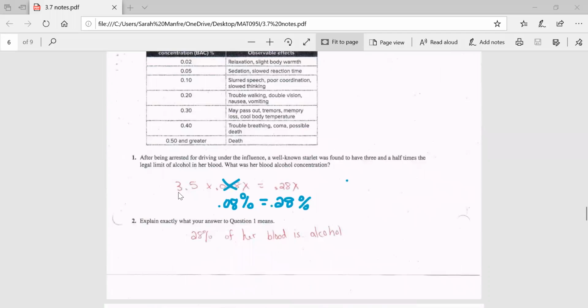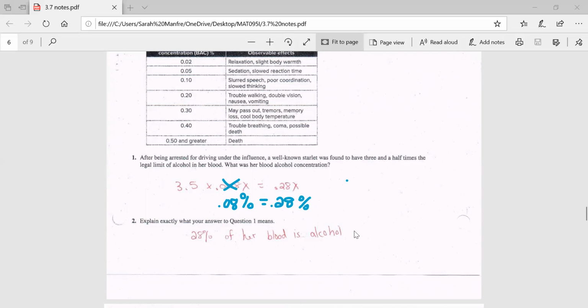So question 1, just note I made a typo here. This is not right. What I have here in blue is correct. It says, after being arrested for driving under the influence, a well-known starlet was found to have 3.5 times the legal limit of alcohol in her blood. What was her blood alcohol concentration? Well, we know that the legal limit is 0.08% and it's 3.5 times that. So 3.5 times 0.08% is 0.28%. So what does this mean? It means that 28% of her blood is alcohol.